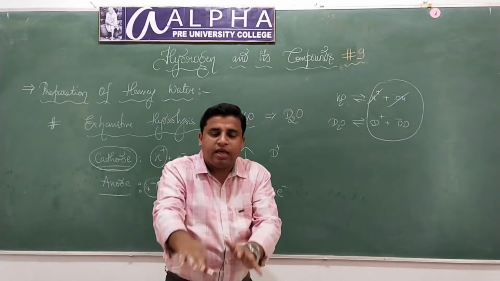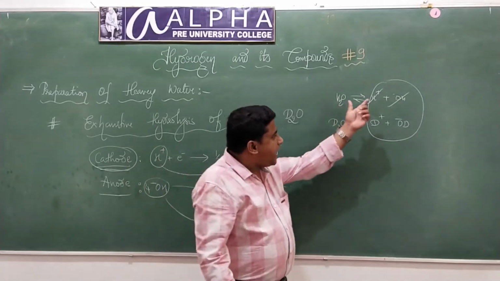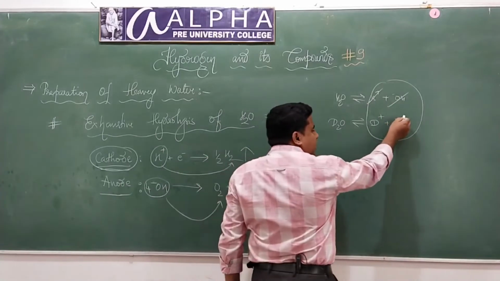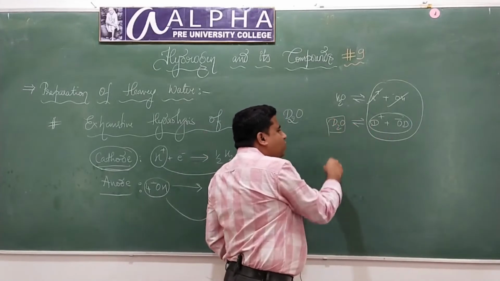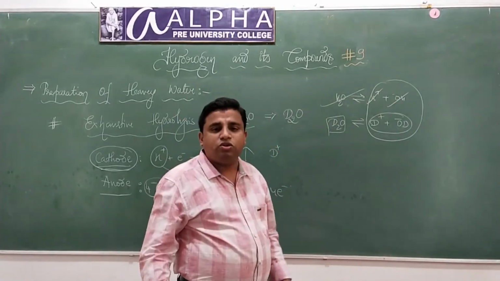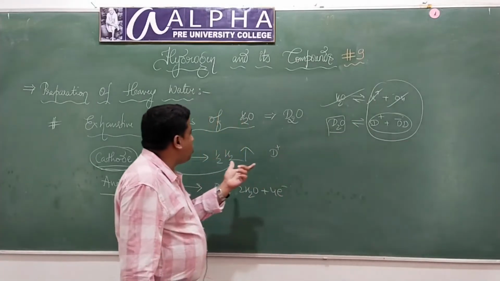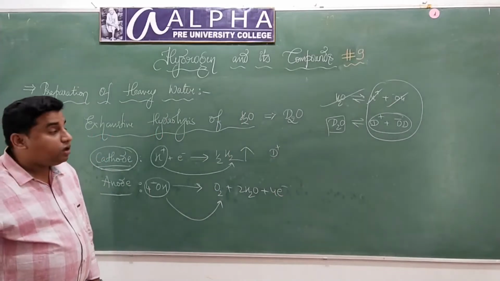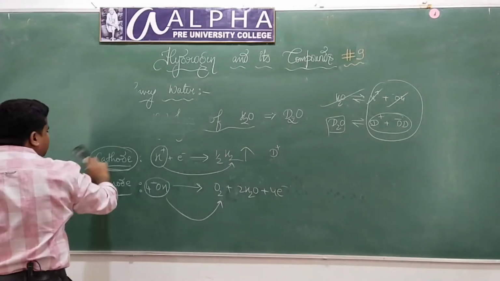If you keep on electrolyzing many times, gradually the H plus ions and OH minus ions will vanish and what will we be left with? We will be left with only D plus and OD minus. These two will combine to form what? Heavy water, isn't it? When all the H2O water molecules are electrolyzed, we will be left with heavy water. This technique is called exhaustive electrolysis of water. So this will give rise to heavy water. Now, what are the physical properties of heavy water?